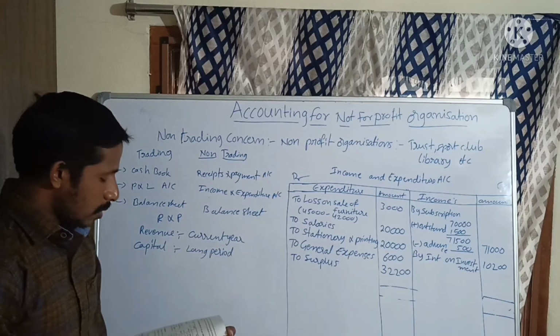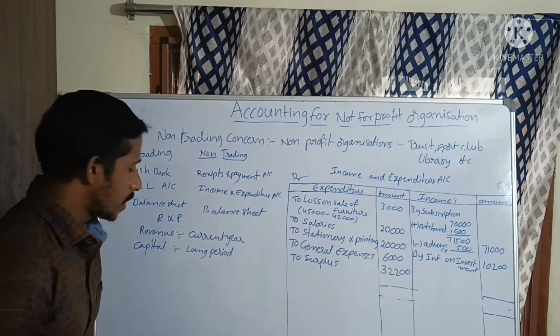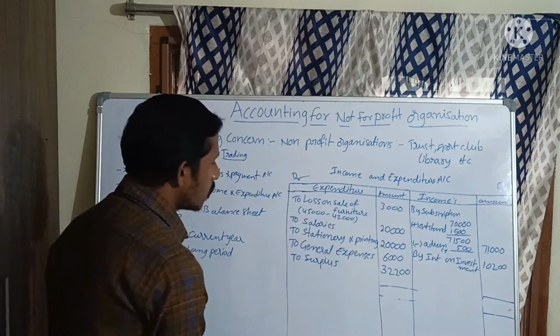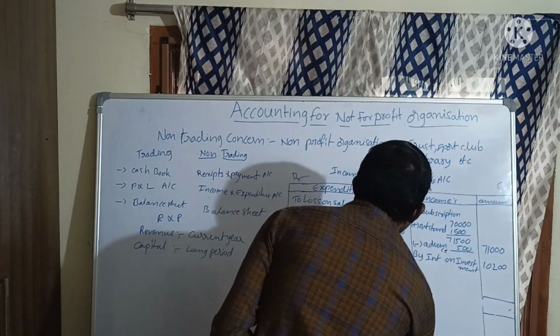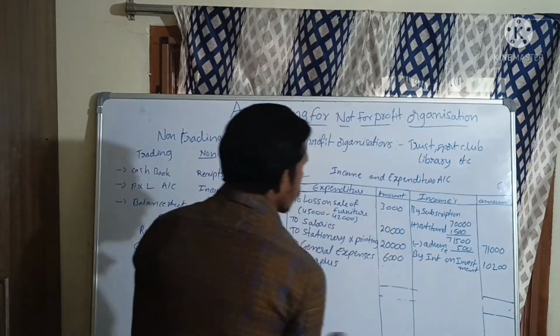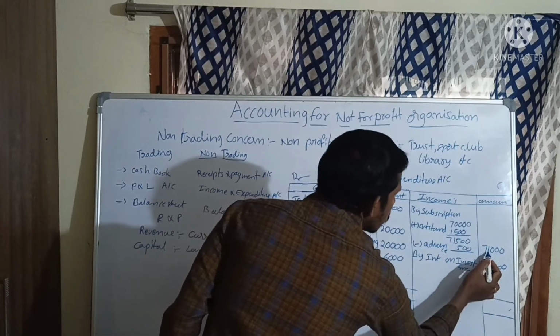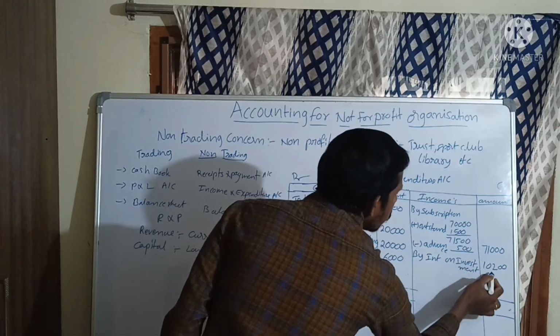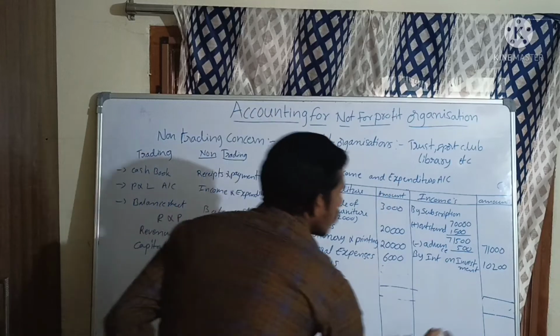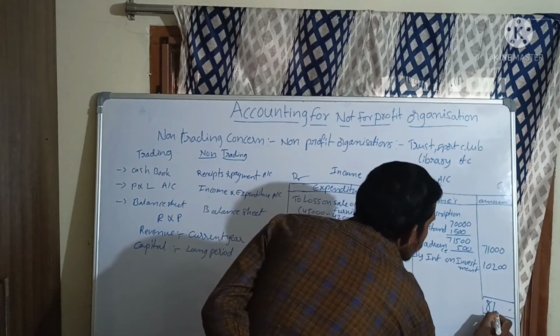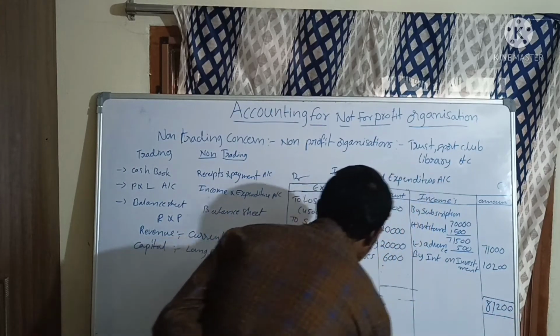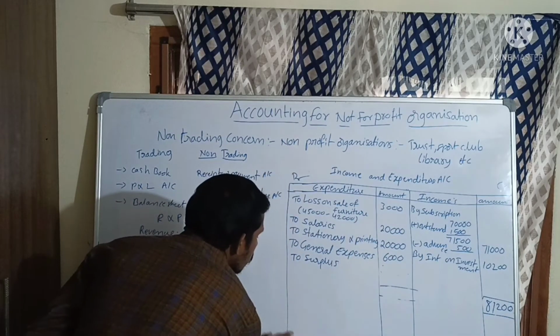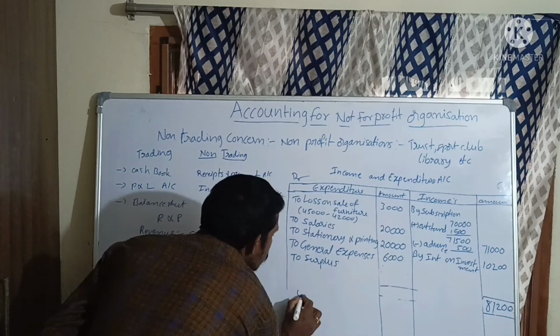Now, these are the transactions completed. Now we need to do the totals. Here, credit side total 71,000 plus 10,200 is 81,200. So I am writing here for working notes.